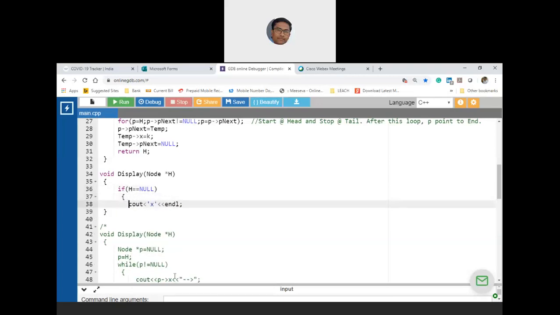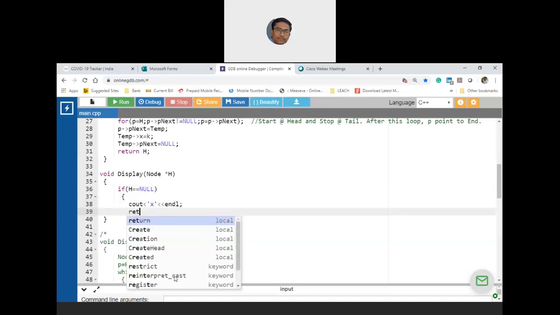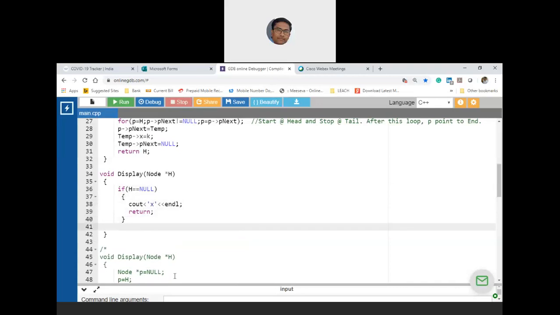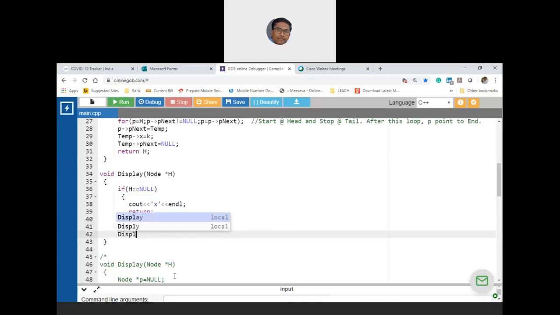Can somebody respond? Are you following? Can you return? Yes, sir. Line number 38, cout it. Only 100, that's a majority. Now next, if h is not null, then whatever is pointed to by h, h->x has to be printed along with the symbol of link. Then I will again call the display function and pass the address of the next node. That's it. Check it out.